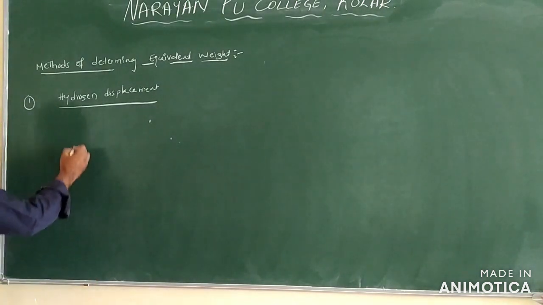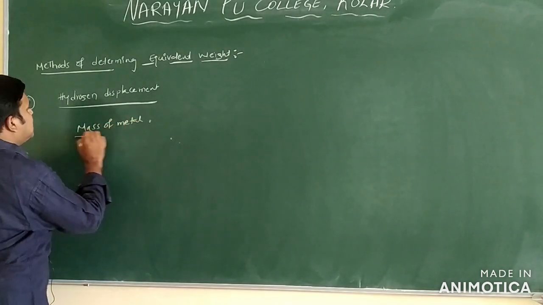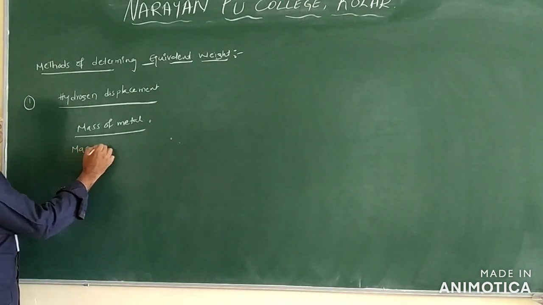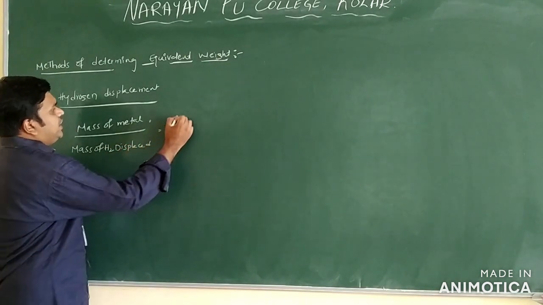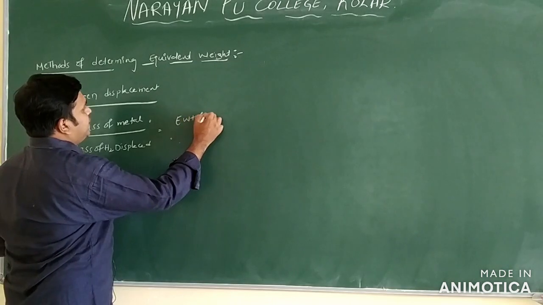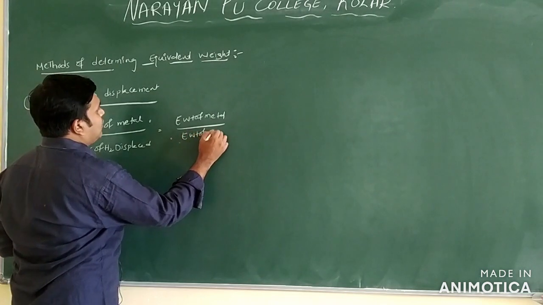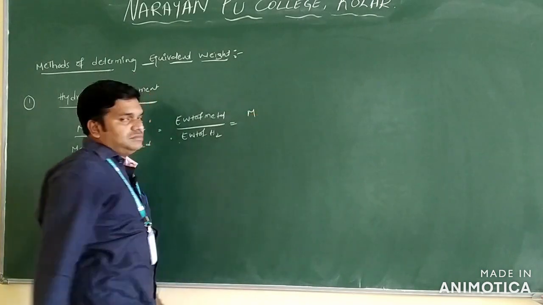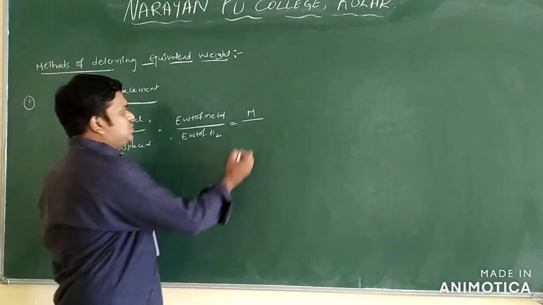From this you can write here mass of metal by mass of hydrogen displaced. You will see here mass of H2 displaced is equal to equivalent weight of metal by equivalent weight of H2. So equivalent weight of metal you can take as M, and equivalent weight of hydrogen means here 2 by 2, that means 1 only.